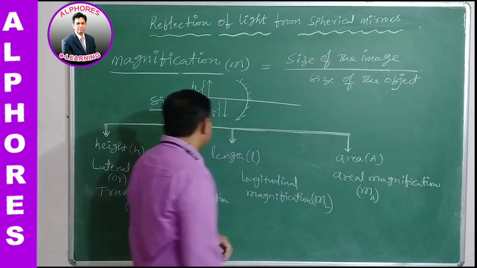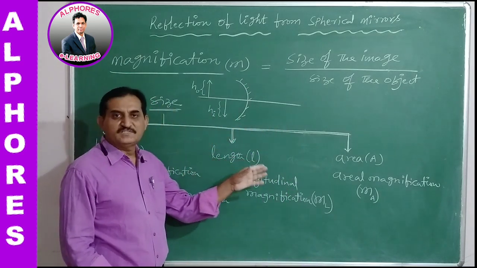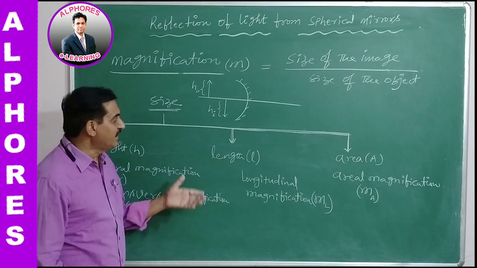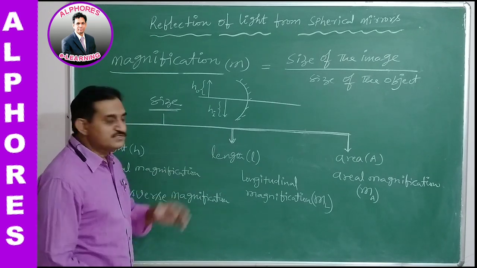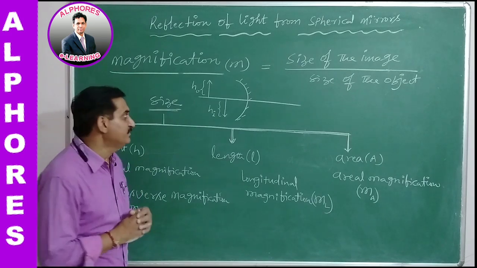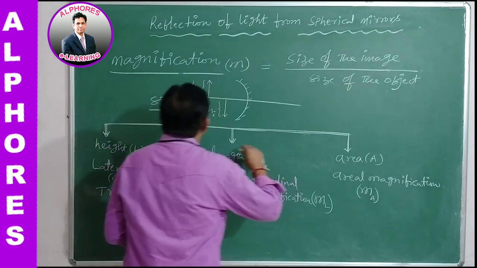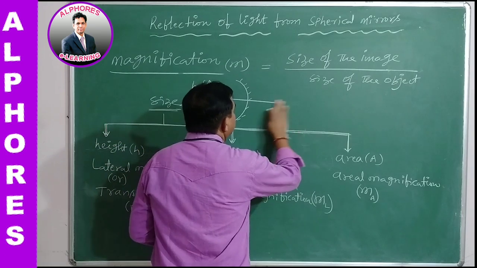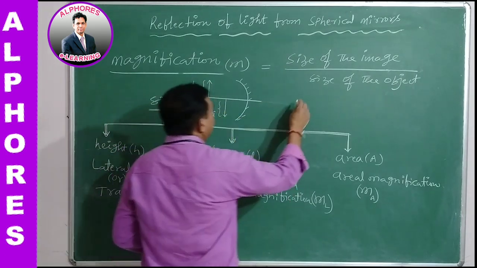And the second one is length, the size may be length. Length in the sense, in this case, the object is kept along the principal axis of the spherical mirror. How? See, for the same spherical mirror, I will show over here.